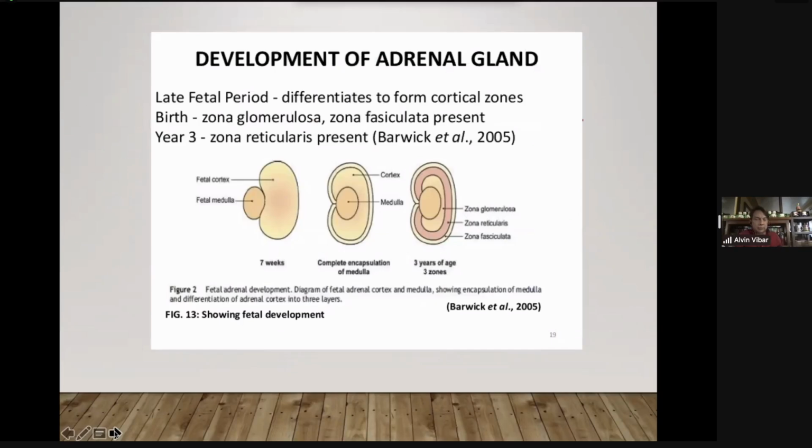Adrenal gland, again, two layers, cortex and medulla. For the cortex, we have a code to remember, GFR: glomerulosa, fasciculata, reticularis. In the late fetal period, the cortex will differentiate into zones, but please take note, at birth, only glomerulosa and fasciculata layers are present. Again, only glomerulosa and fasciculata layers of the cortex are present. Zona reticularis will be formed 3 years after.